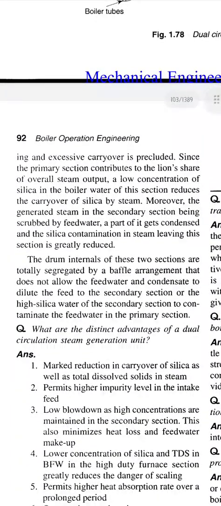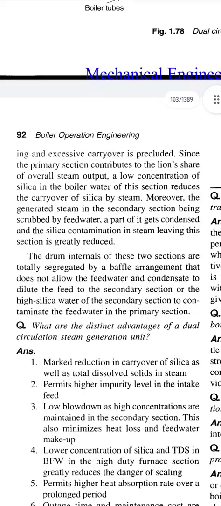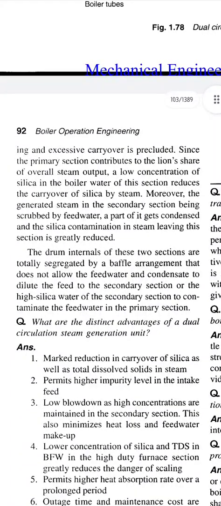The drum internals of these two sections are totally segregated by a baffle arrangement that does not allow the feed water and condensate to dilute the feed to the secondary section, or the high silica water of the secondary section to contaminate the feed water in the primary section.